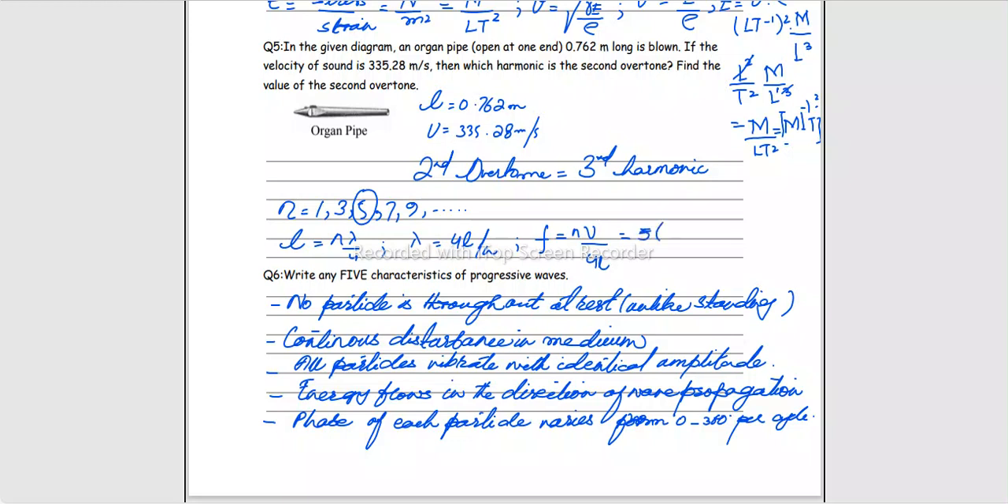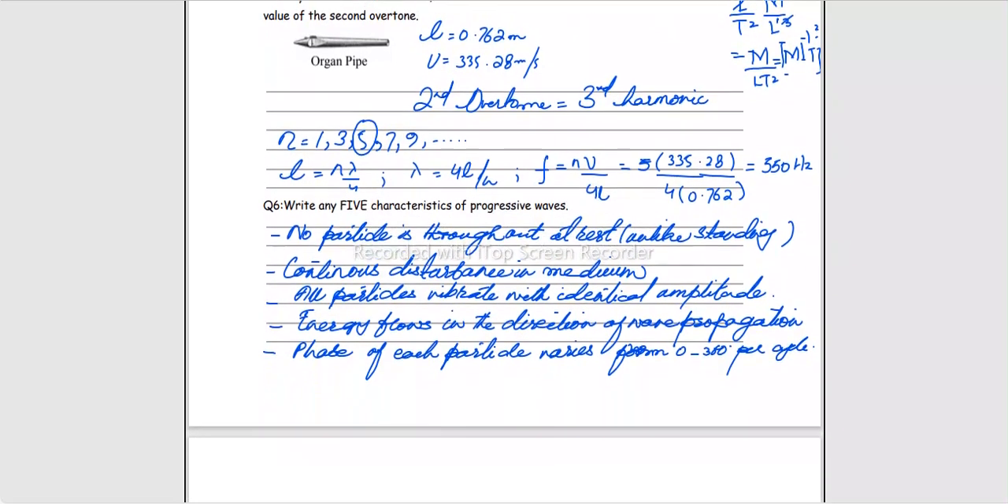n की जगह 5. Velocity is given to be 335.284 in the length of the pipe as it is 0.762, right? Let's just put in these values to the calculator and see the final answer. It comes out to be 550 hertz.